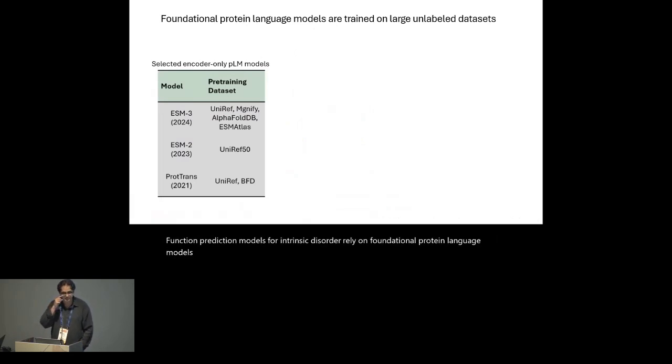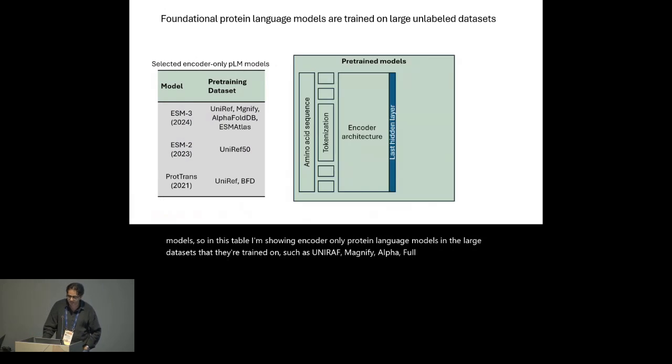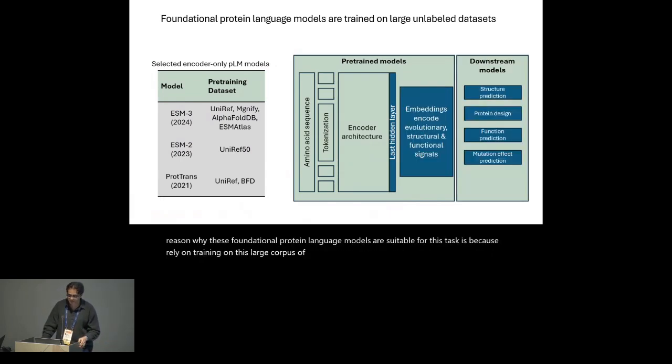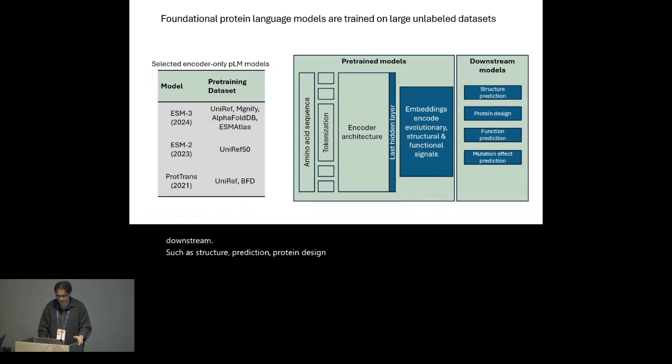So in this table, I'm showing encoder-only protein language models and the large data sets that they're trained on, such as UniRef, Magnify, AlphaFold database. And the reason why these foundational protein language models are suitable for this task is because they rely on training on this large corpus of sequences, which then allows them to produce embeddings that encode evolutionary, structure, sequence, and function signal, which are useful for downstream tasks such as structure prediction, protein design, function prediction, and mutation effect prediction.